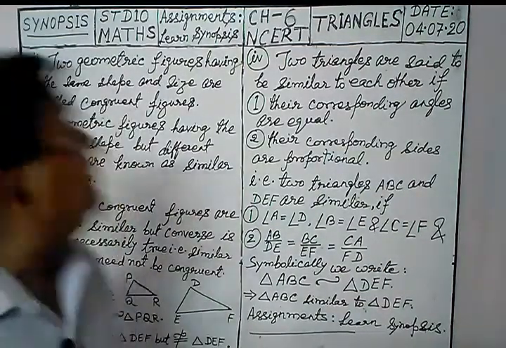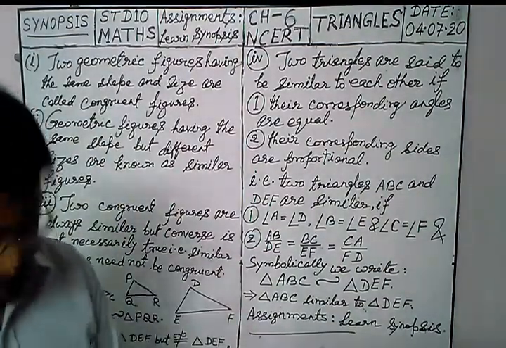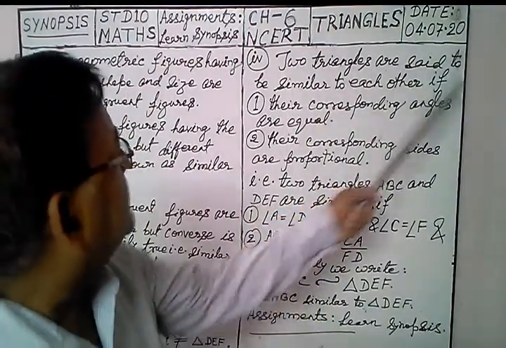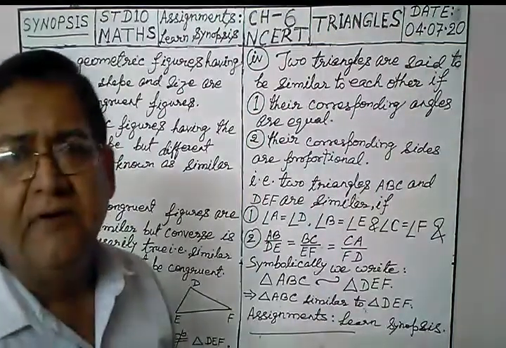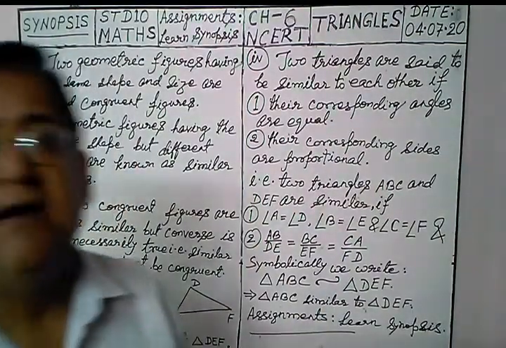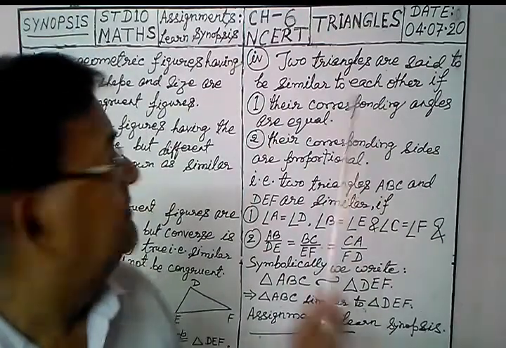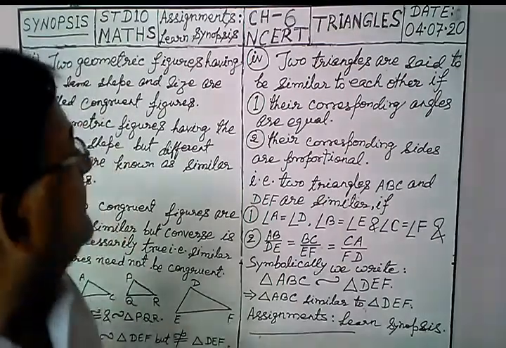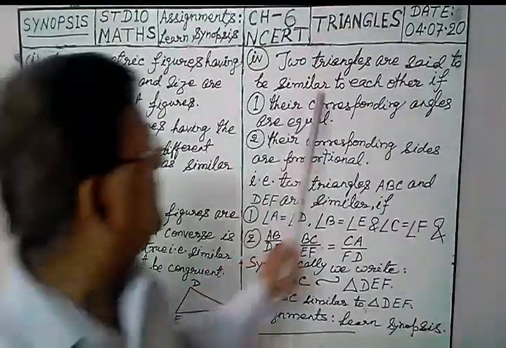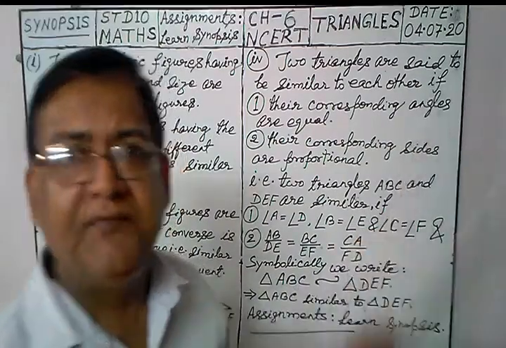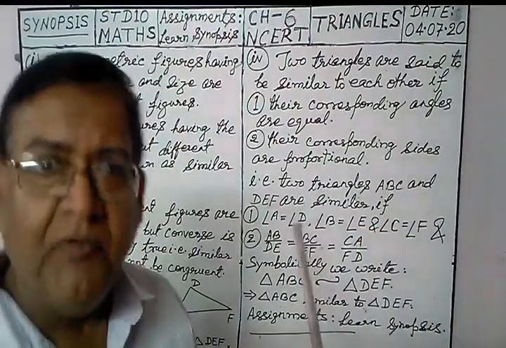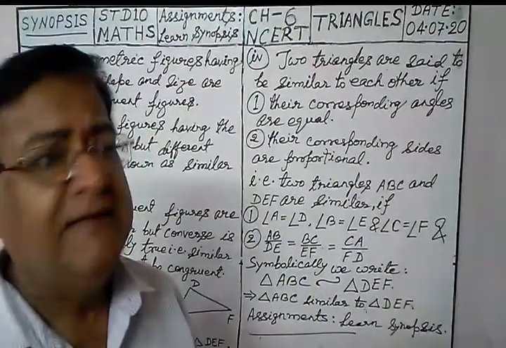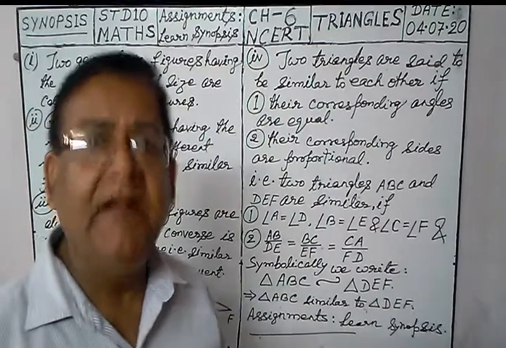Now come to the fourth synopsis. In the fourth synopsis, what is given here? Two triangles are said to be similar to each other. Then what are the criteria? What are the conditions for similarity? When will two triangles be said to be similar? Criteria number 1: to each other if. Here is the if condition. If they fulfill these two criteria, then only we can say, yes, these two triangles are similar to each other.